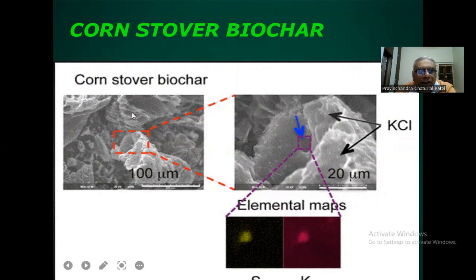Here you can see that the particles are very small and require an electron microscope. The size is less than 0.002 mm, so it is very small particles, just like clay particles. So it has more surface area, and it absorbs more water and nutrients from the soil.